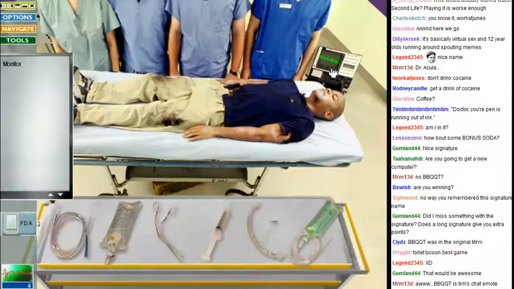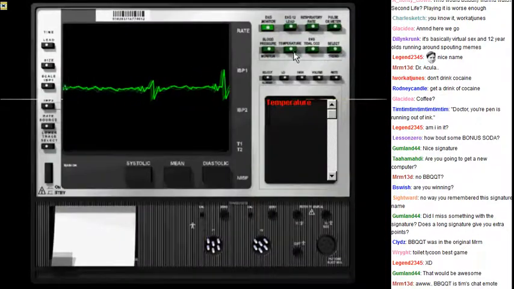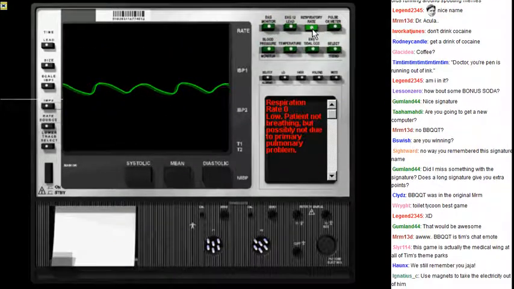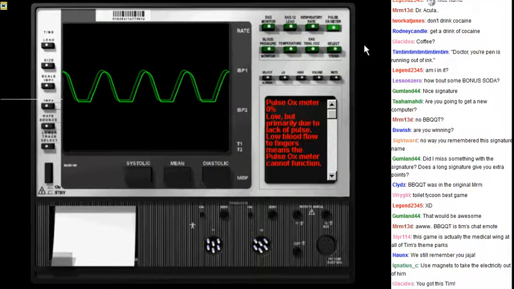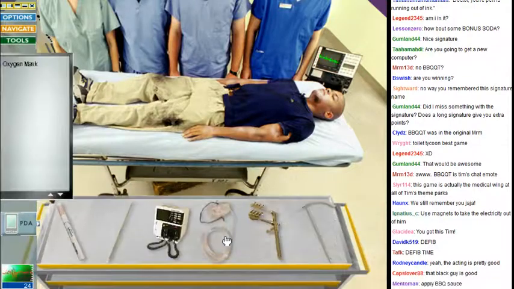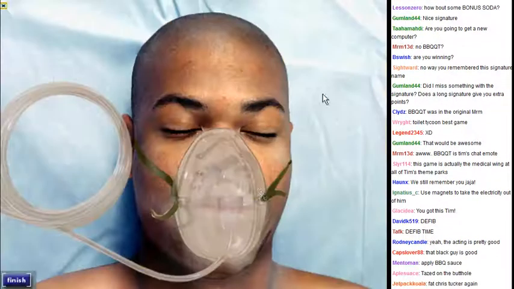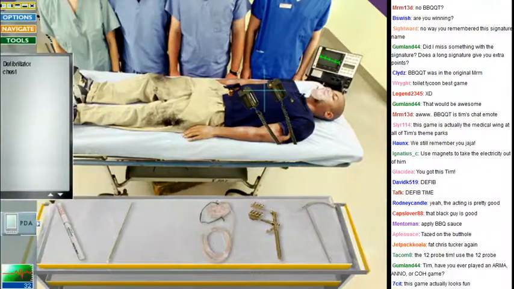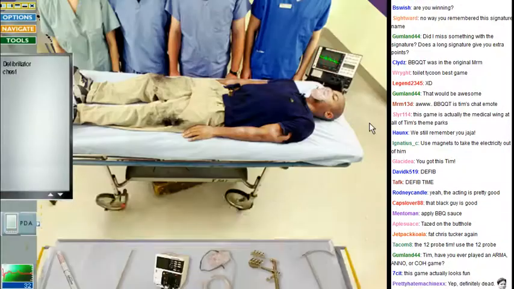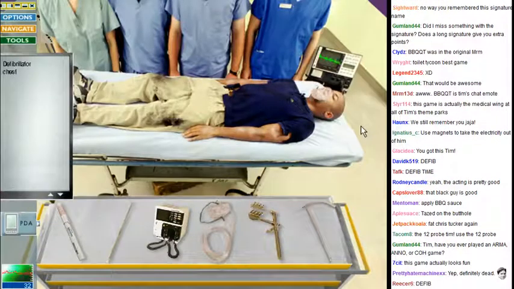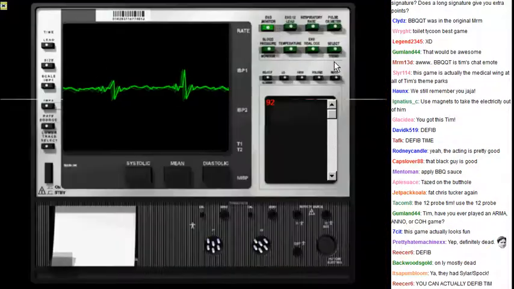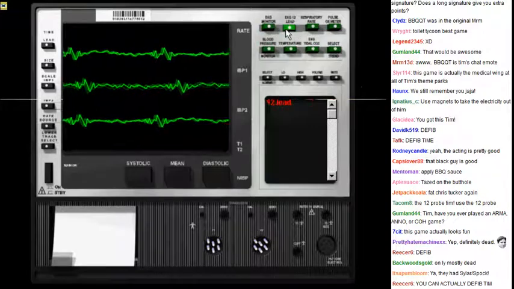Thanks. Surprisingly enough, the acting isn't so bad in this game. Oops. He's kind of dead, isn't he? Let me just make sure. Oops. Just gotta make sure you're dead before I pull one of these. Boop. Hey. He's not dead anymore. I've never played an Arma, Anno, or COH game. Use the 12 probe. Beep beep.